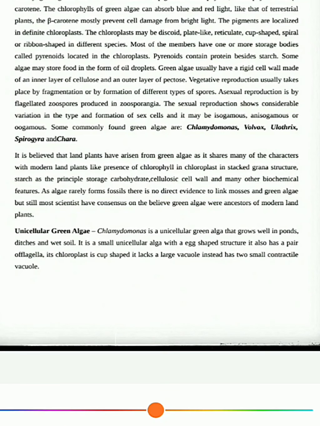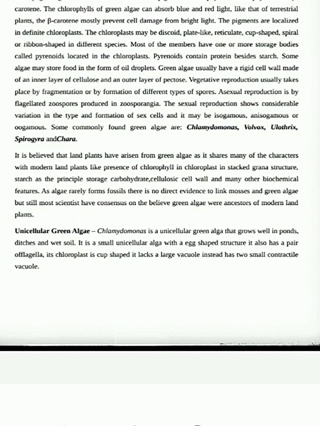Here you can see this Cephaleuros. It is a green algae and it is parasitic in nature and it causes red rust disease of tea leaves. Then we have Chlorella, a thermophilic species which can withstand high temperature, so it can be found even in hot springs.